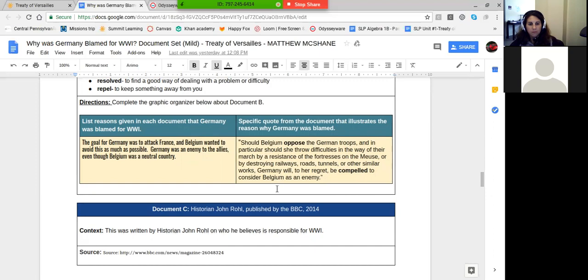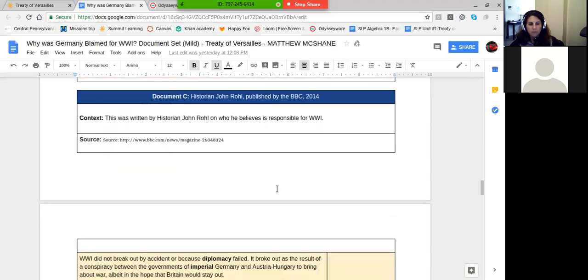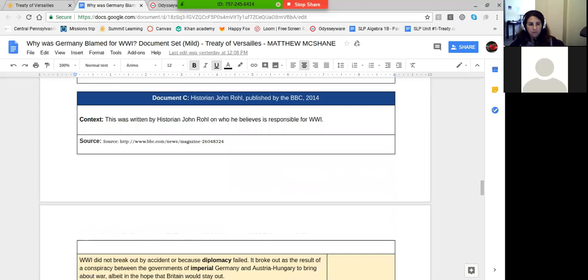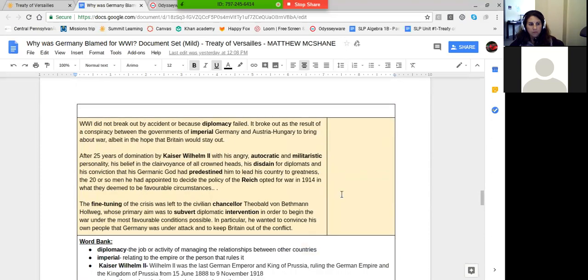Considering the fact that now Germany has started this war, when we go to document C by historian John Röhl, who believes Germany is responsible, we all know that based on this document, World War I did not break out because of diplomacy, but because of a conspiracy between Imperial Germany and Austria-Hungary. So meaning they were full of greed, right? Okay. Yeah. And now this proves that Germany was to be blamed because of this, because they set up a plan from the assassination of the Archduke.